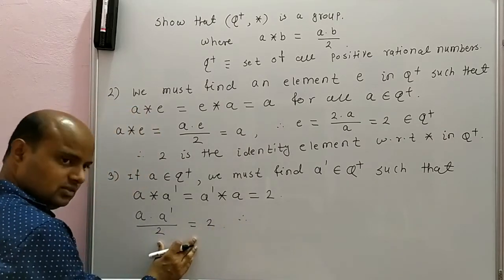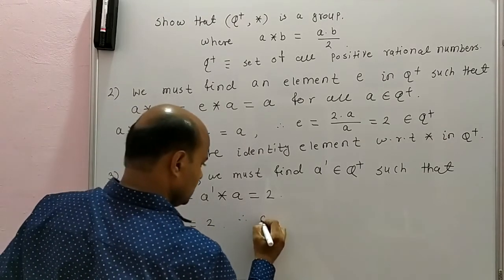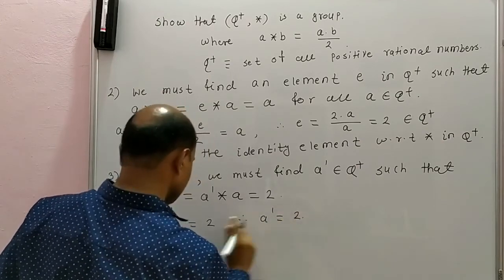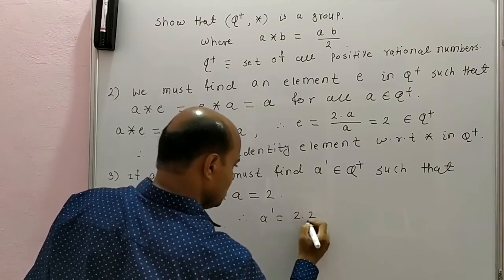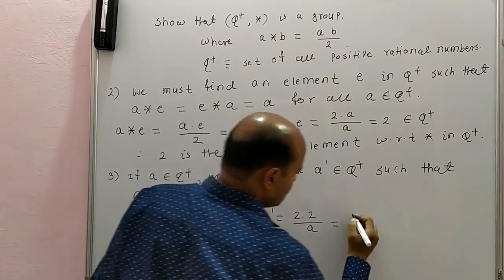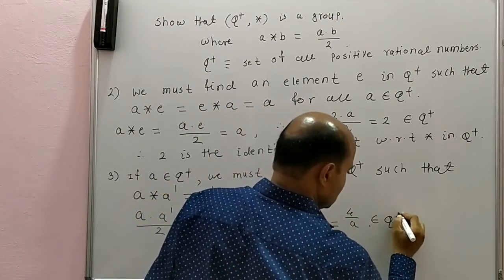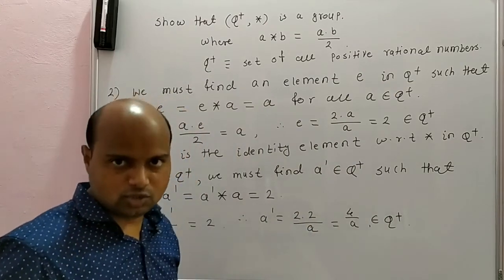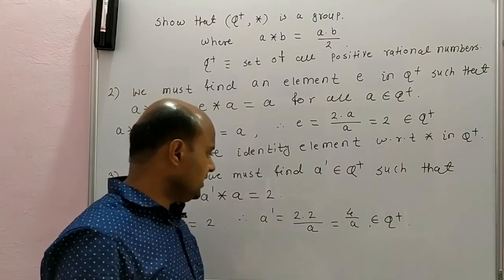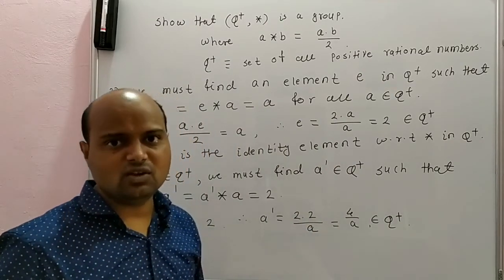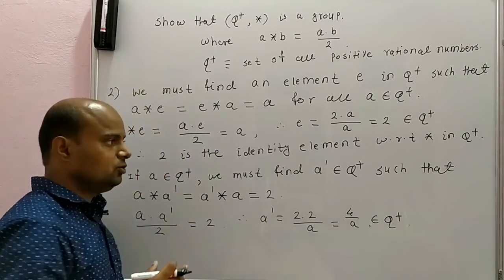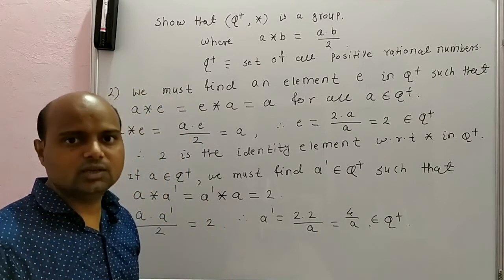Therefore, from this equation, A dash equal to 2 into 2 by A, this is equal to 4 by A, which belongs to Q plus. A is non-zero, therefore A dash is equal to 4 by A is the inverse of A, and we have taken A to be arbitrary number in Q plus.